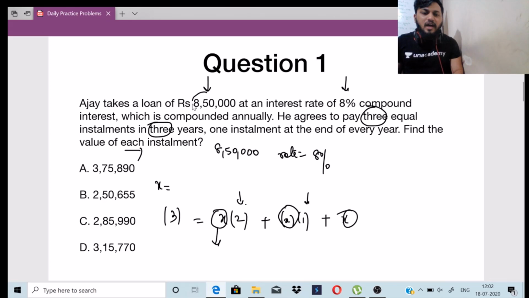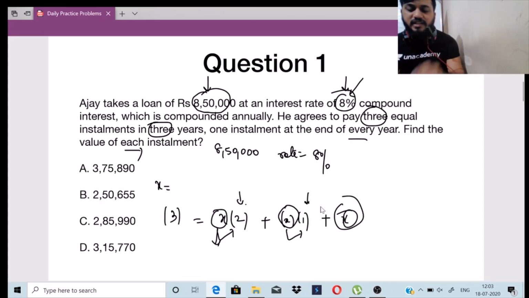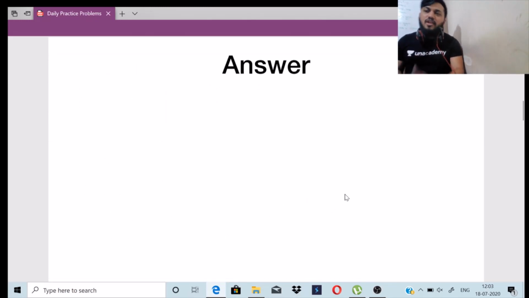So right now the amount is given as 8,50,000, the rate is 8%. He is paying how many installments? 3 installments, and as I told, 3 years is there. So here the amount will include 3 years rate percent, and then it will be installment into 2 years rate, installment into 1 year's rate, and just the installment. So what is the value of x? We will find out. As already told by me, let the installment be x rupees.